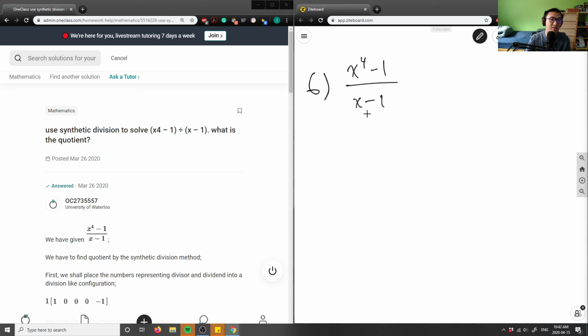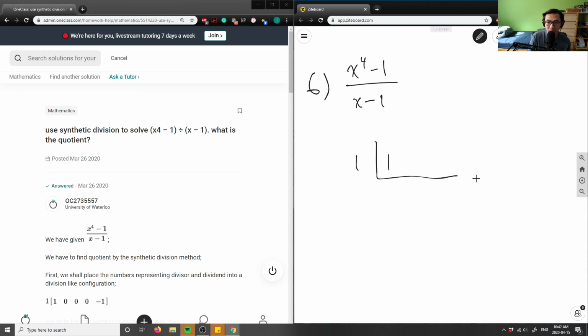So it says use synthetic division to solve this problem. So we're given this, and we have to use synthetic division. How I would do it is I would do a little inverse kind of division here. And then I would put in whatever the coefficients are. The divisor would simply be 1 because I have 1x, and then the dividend, the thing inside the bracket, would have 1 for the x to the power 4, and then I have to go down by degree.